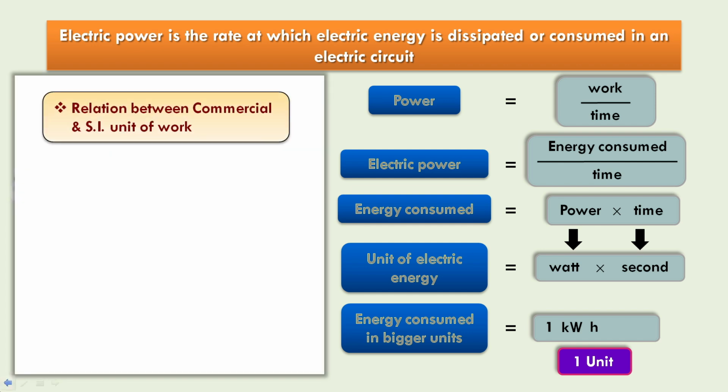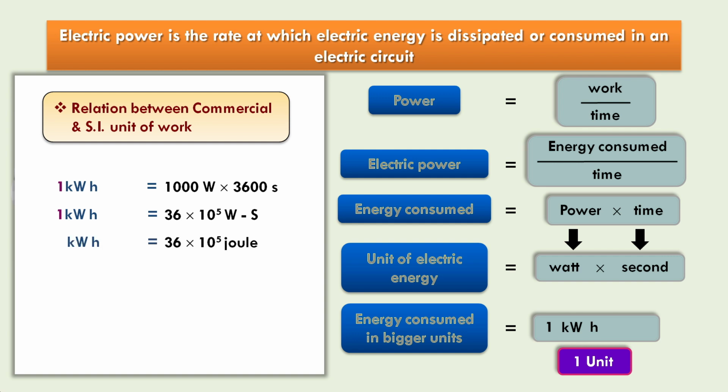What's the relation between commercial and SI units of work? So 1 kilowatt hour is 1000 watt into 3600 seconds, which is 36 into 10 raised to 5 watt second, which is 36 into 10 raised to 5 joules. In standard form, it is written as 3.6 into 10 raised to 6 joules.